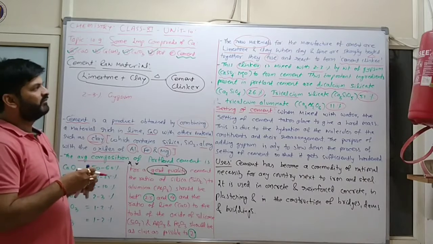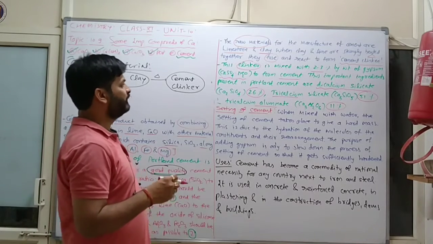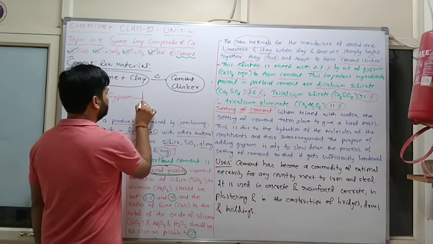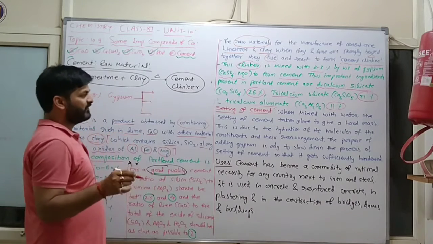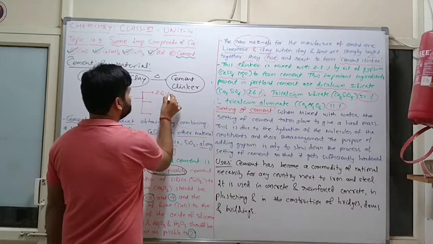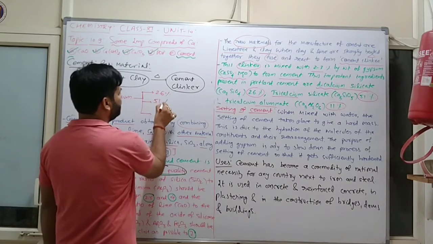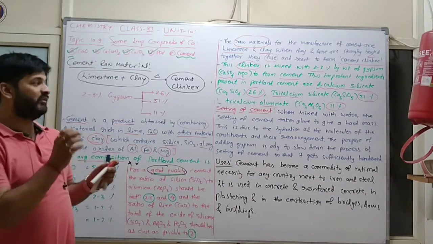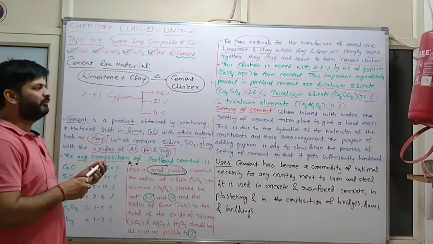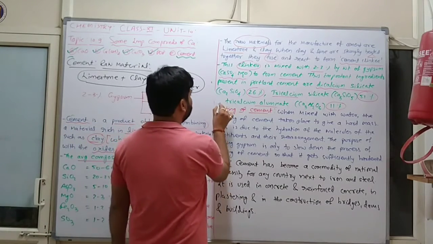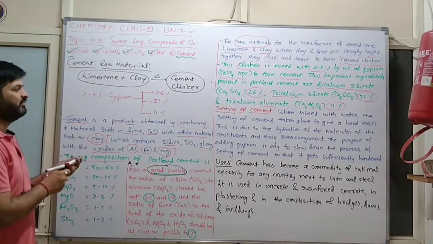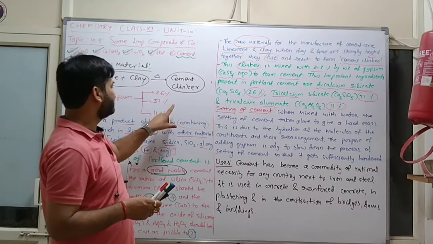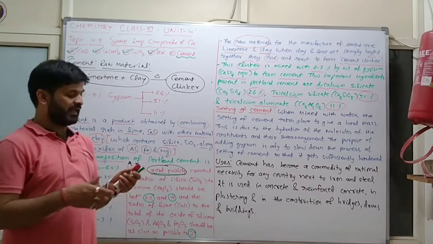Whenever we heat clinker with gypsum, the fusion process starts, and on the basis of percentage, different types of oxides form: 26% dicalcium silicate, 51% tricalcium silicate, and 11% tricalcium aluminate.